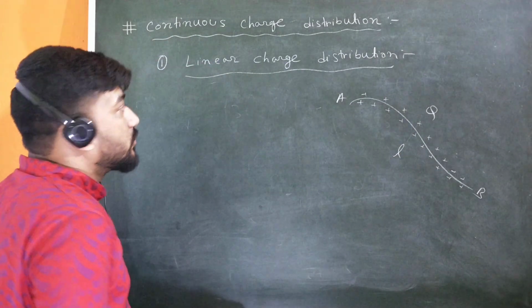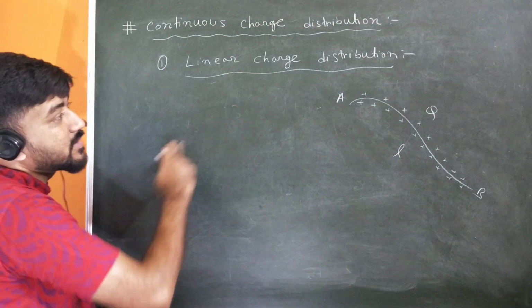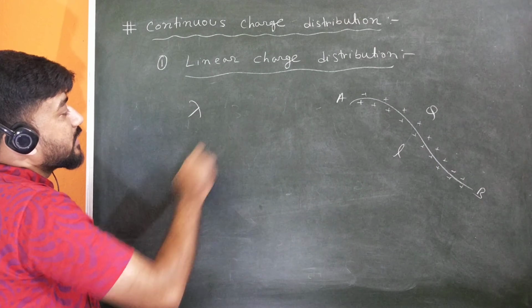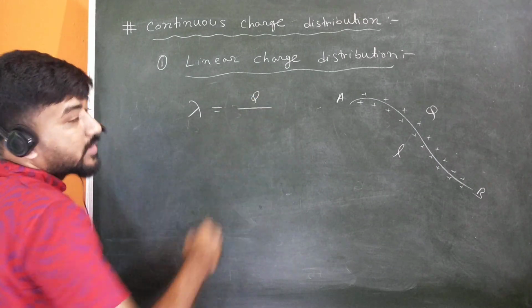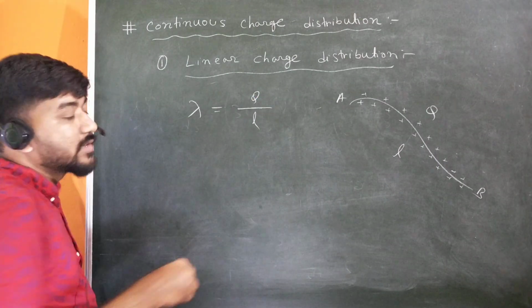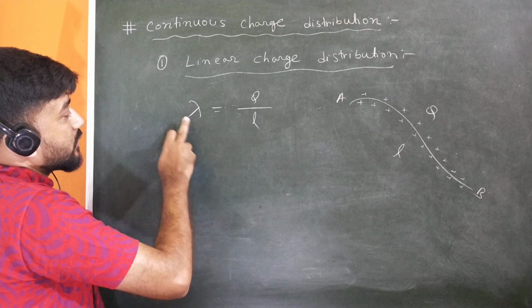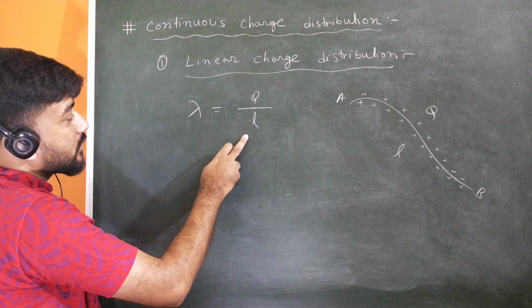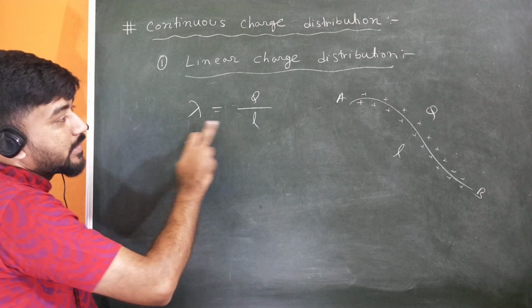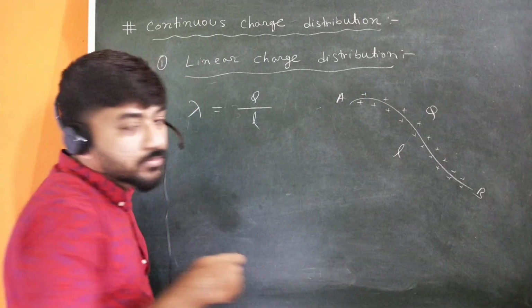So how can we define this linear charge distribution? It is denoted as lambda, that is, charge per unit length. Initially you can define it simply as lambda equals Q upon L. But what is the problem? Lambda equals Q upon L is only valid when the charge is distributed uniformly throughout the wire.